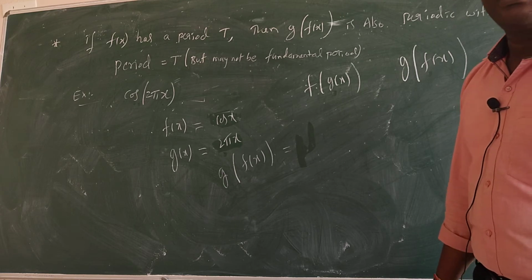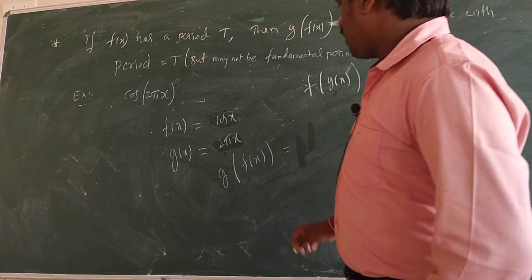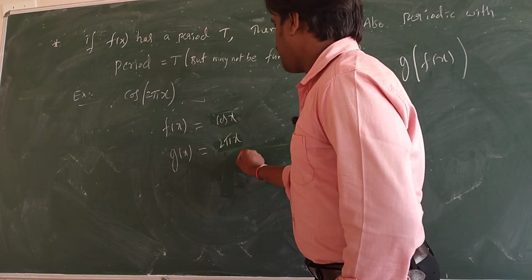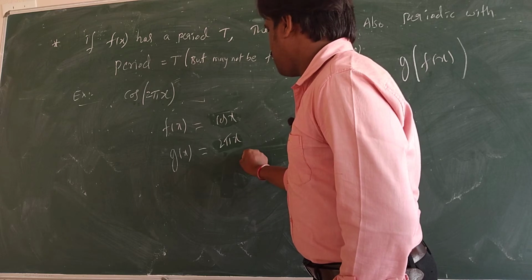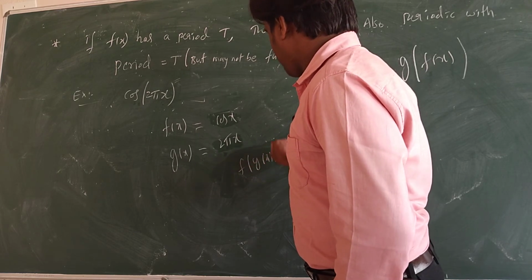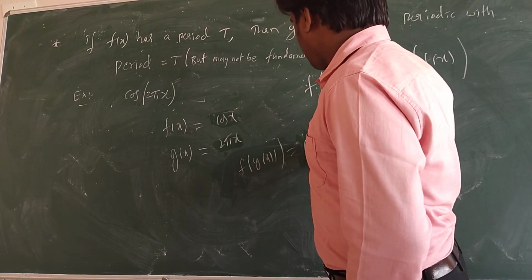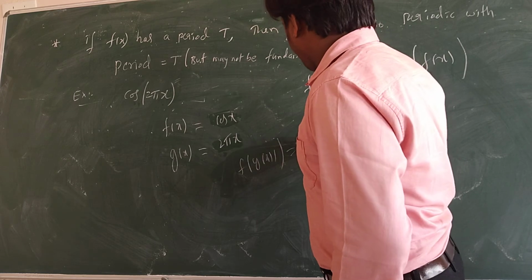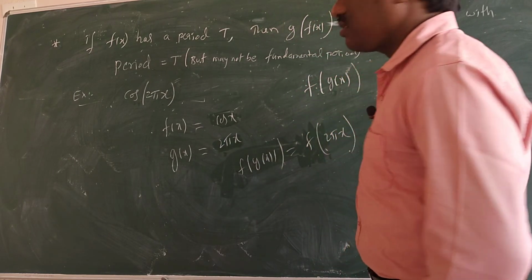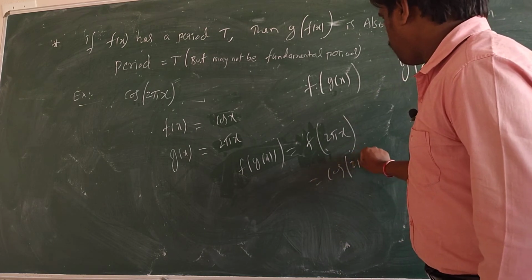F of g or g of f, it may be the same, both will be the same only. So f circle g of x I am taking. F of g of x is 2 pi x, and then I will write cos of 2 pi x.